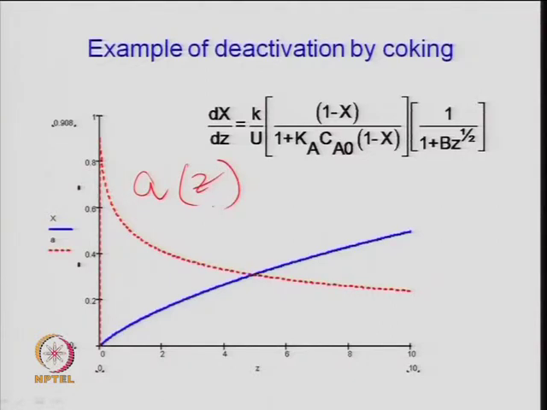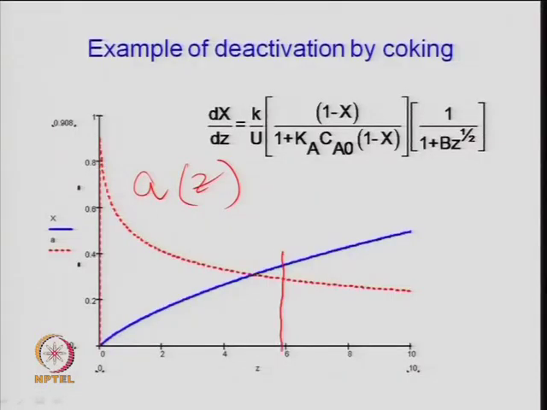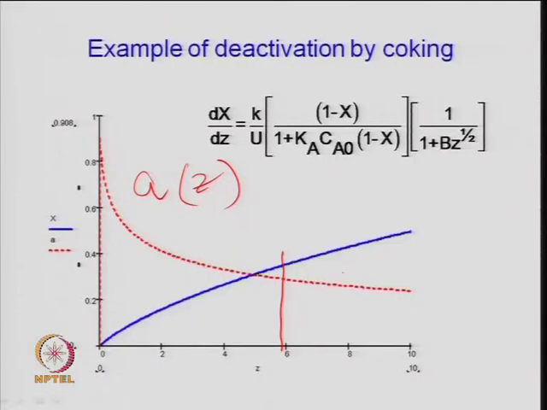Here the time on stream is up to the length of the reactor, given here as 6 meters, but one can have the profile for a different length also, and one can decide to what activity the reactor can be operated, that is the mode of operation of the reactor, till the catalyst deactivates or till the activity reaches a level of, say, 50%, 20% or 30%. It depends on the type of the reaction.